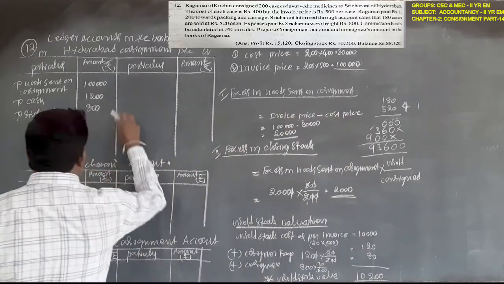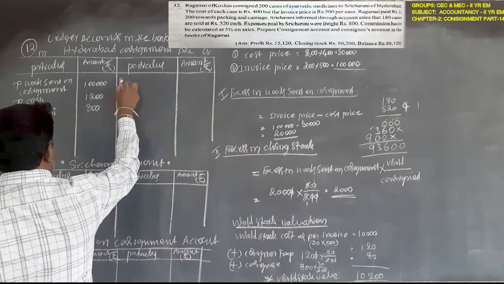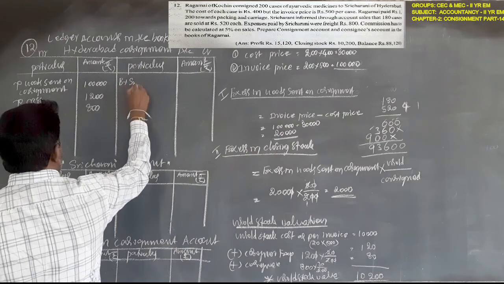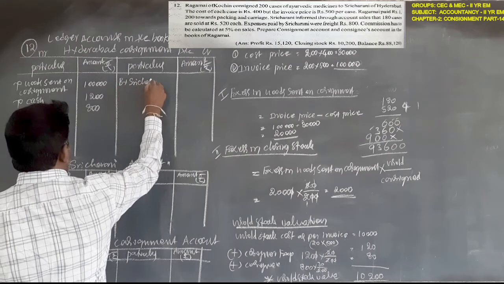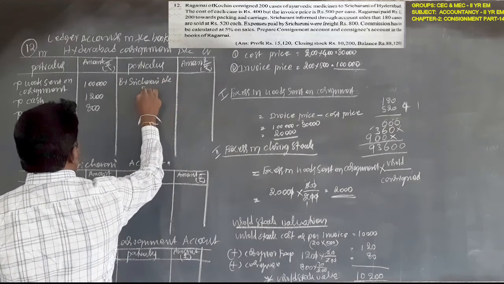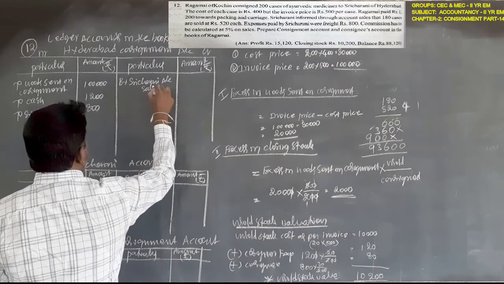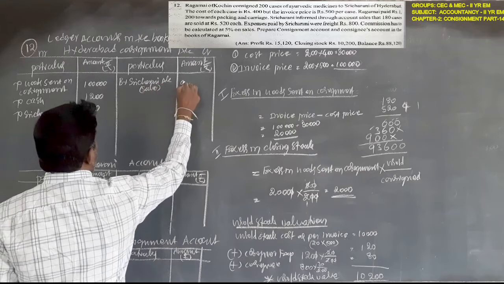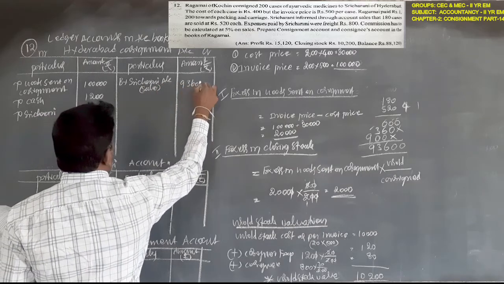So you must record on the consignment account, by Sri Charani account, within brackets sales, 93,600 rupees.